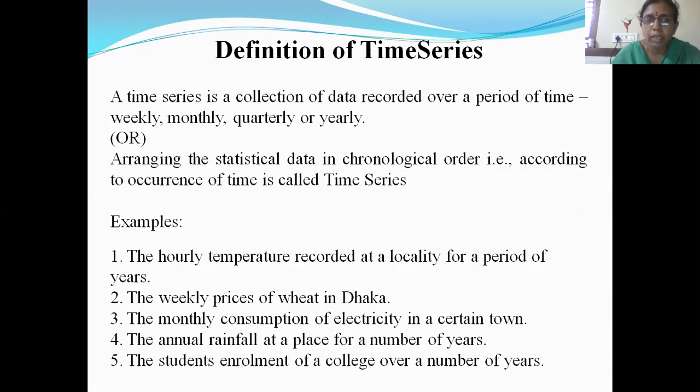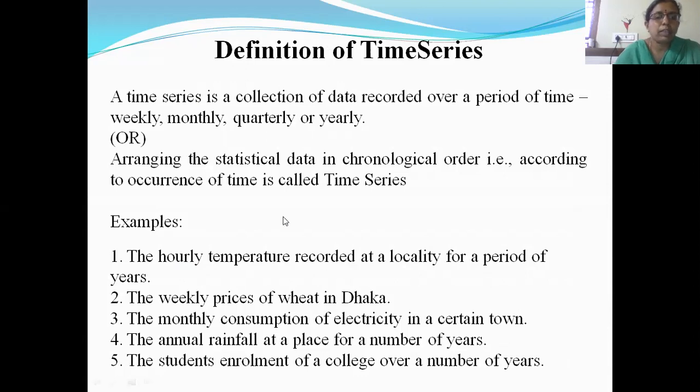This time may be weekly, monthly, quarterly, or yearly. The bookish definition is arranging the statistical data in chronological order, that is, according to occurrence of time. Chronological means as per time.